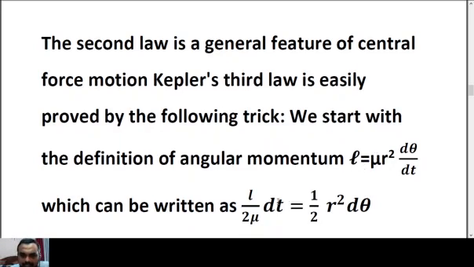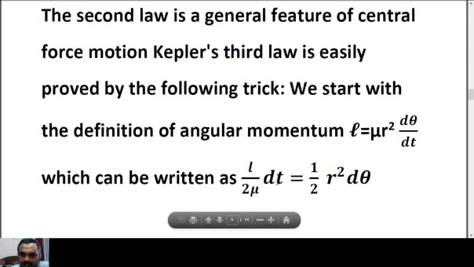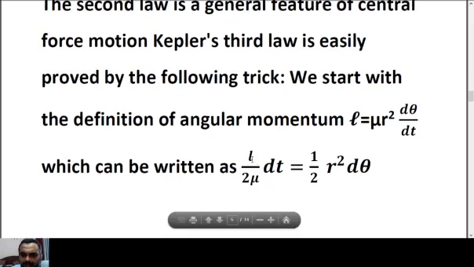And this can be written as, you can see here, L by 2 mu dt. This comes here: L by 2 mu dt is half r squared d theta. So you can see these two are the same from this equation. If you take the dt on this side and r squared on this side, mu comes to the left side. So finally this is the same.